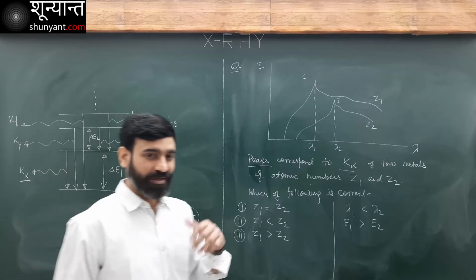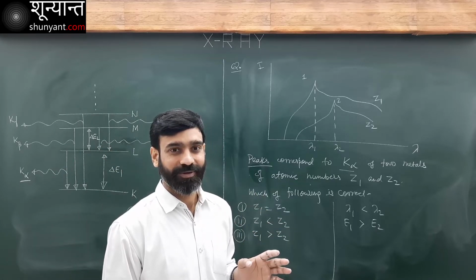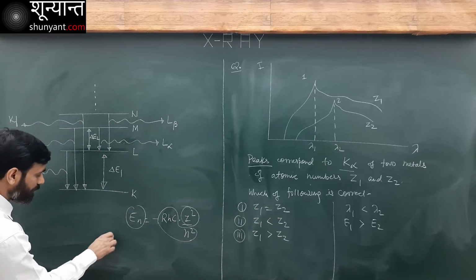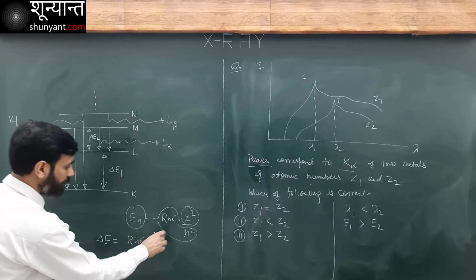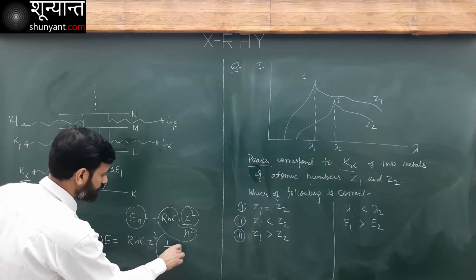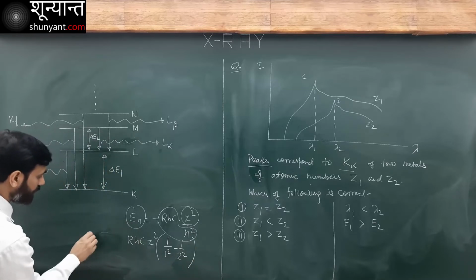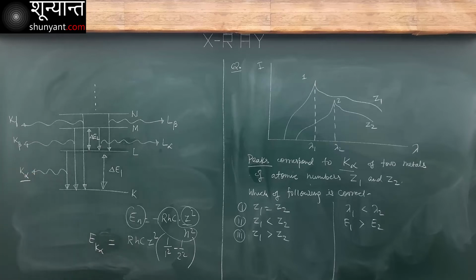If atomic number is more, energy is going to be more. The difference in energy, delta E, is going to be equal to RHC Z square, 1 over 1 square minus 1 over 2 square. This will be the energy of K alpha. What do you think?